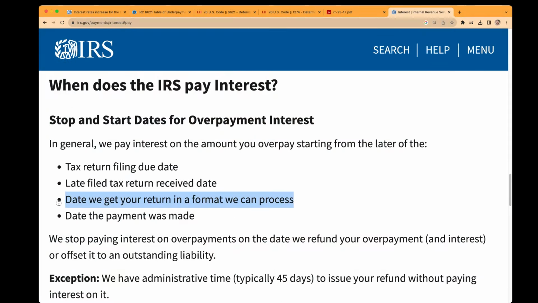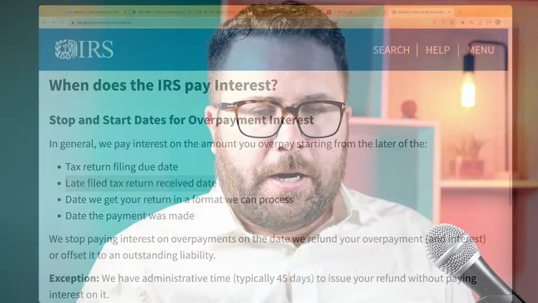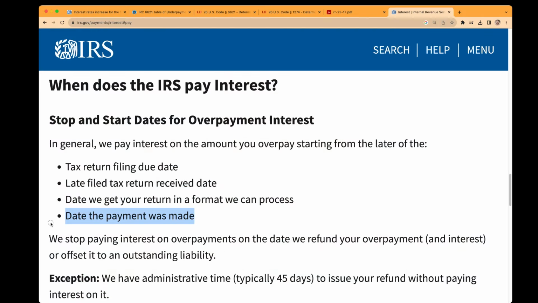Or the date we get your return in a format we can process. So maybe you filed your return at an earlier date, but it wasn't in a format the IRS could process, maybe it was illegible. Or the later of the date payment was made. This is pretty rare because usually you would have made your payments for the year before you file your return.